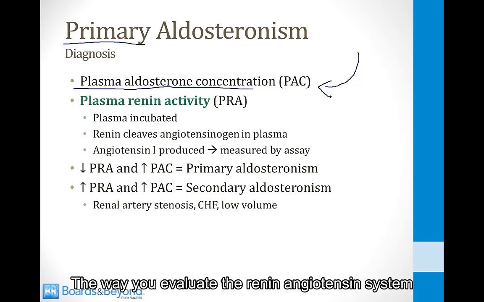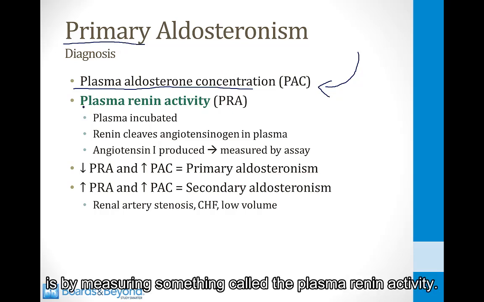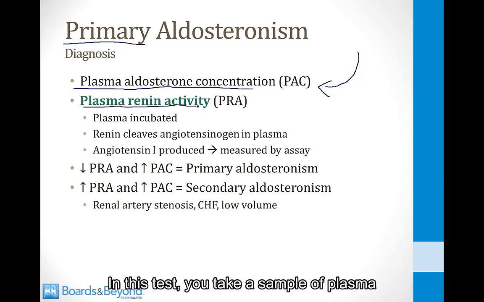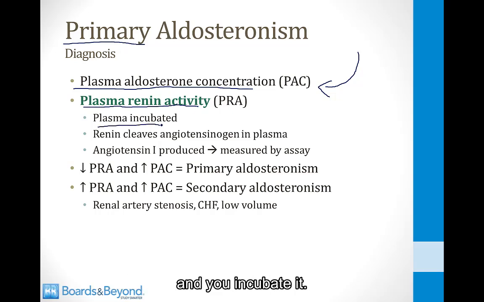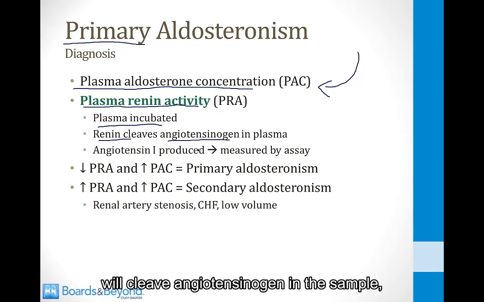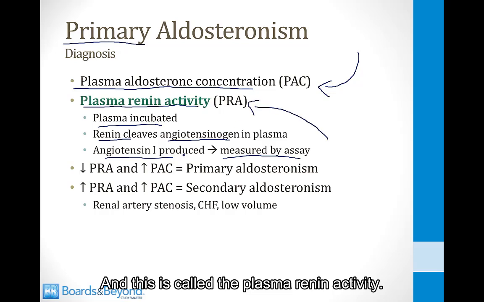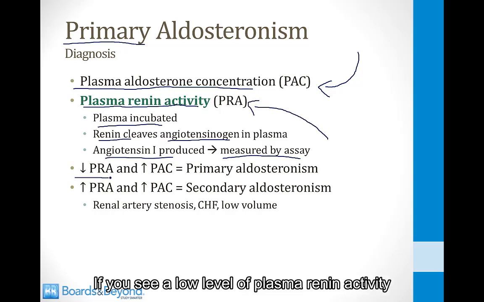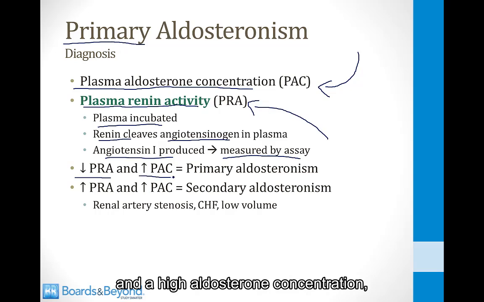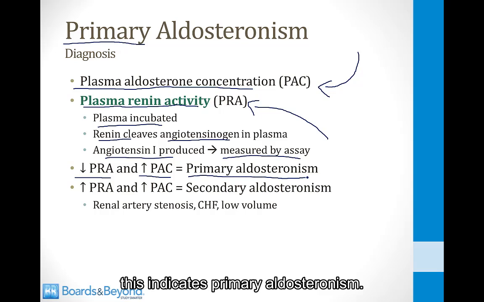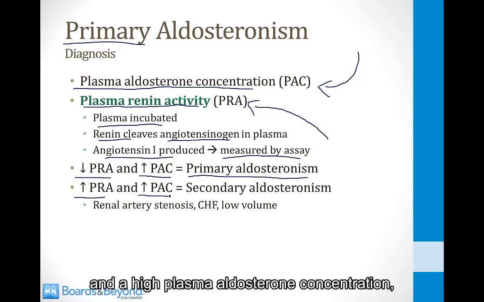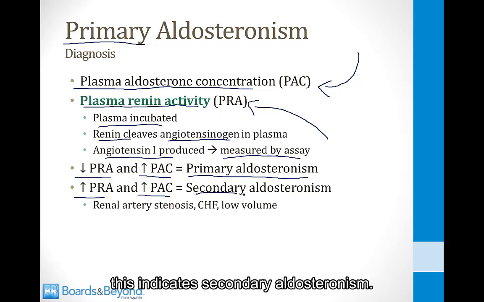The way you evaluate the renin-angiotensin system is by measuring something called the plasma renin activity. In this test, you take a sample of plasma and you incubate it. Any renin in the sample will cleave angiotensinogen in the sample, and angiotensin 1 will be produced, and the level of angiotensin 1 can be measured by assay, and this is called the plasma renin activity. If you see a low level of plasma renin activity and a high aldosterone concentration, this indicates primary aldosteronism. If you see a high plasma renin activity and a high plasma aldosterone concentration, this indicates secondary aldosteronism.